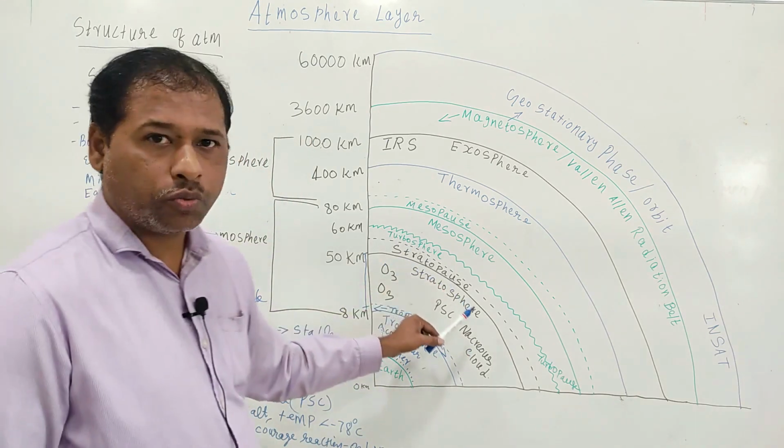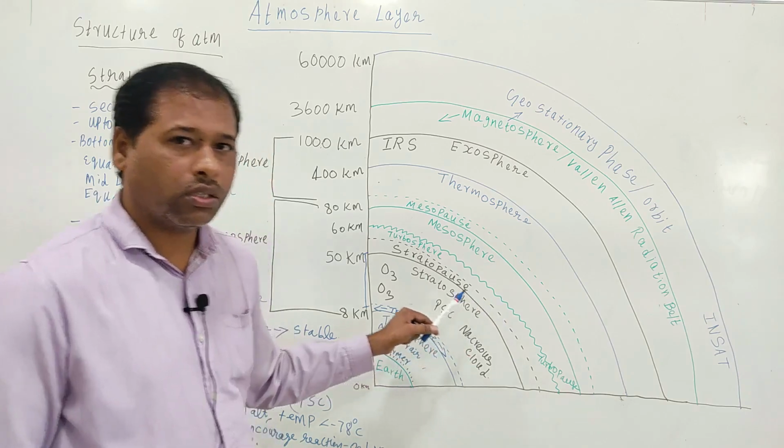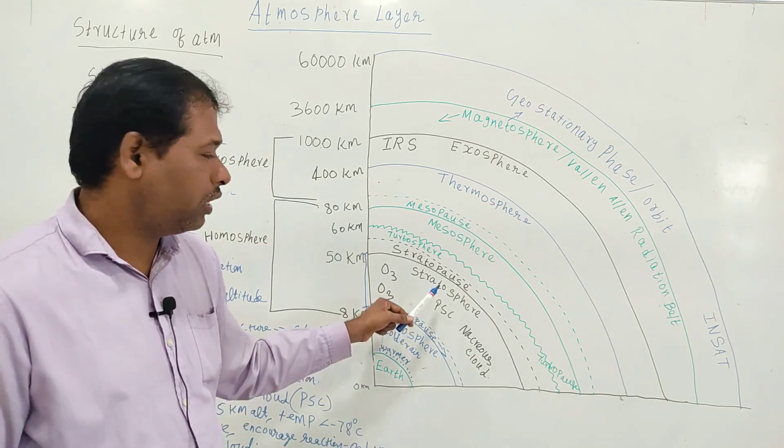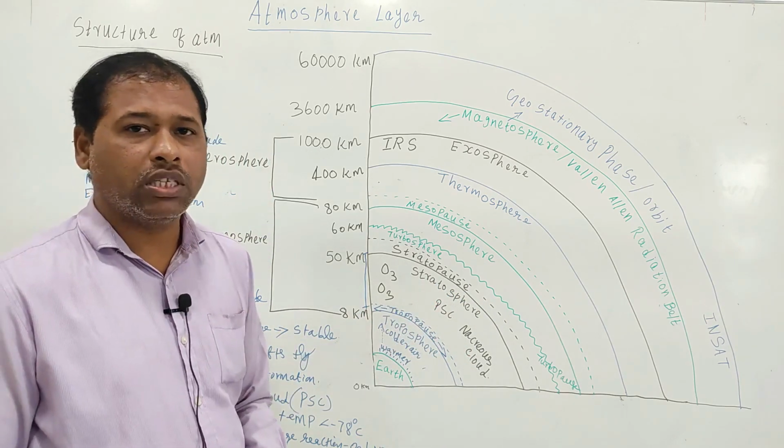In this stratosphere, air is 1000 times thinner than at mean sea level.